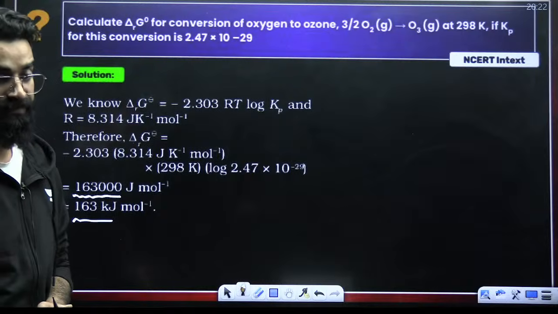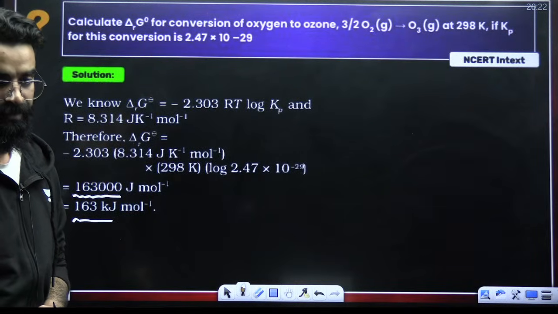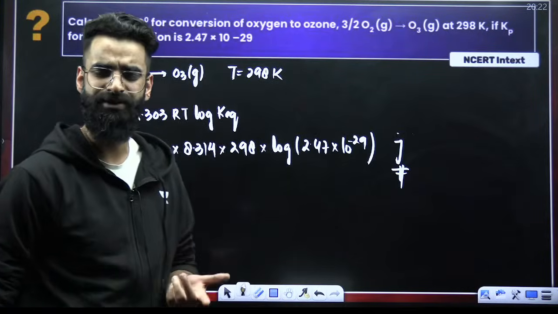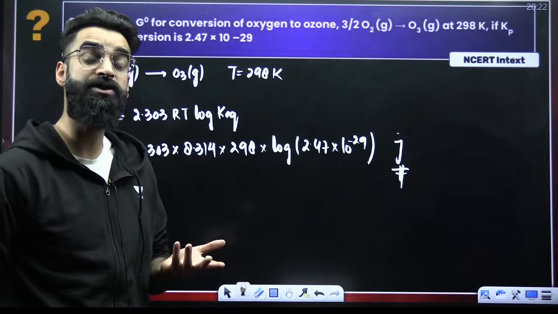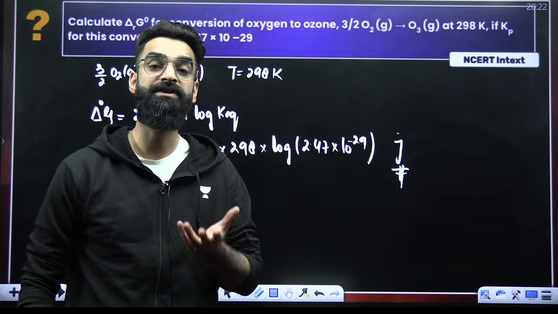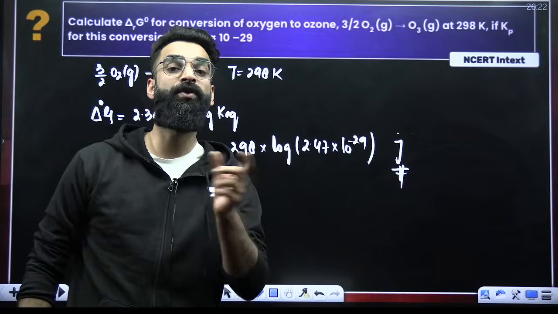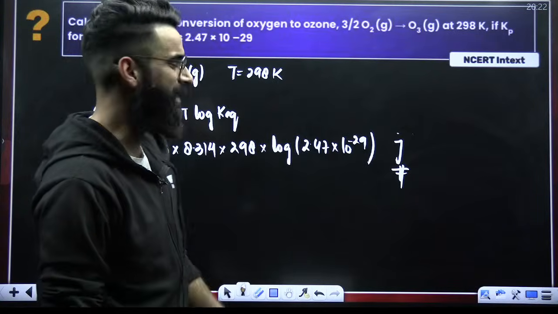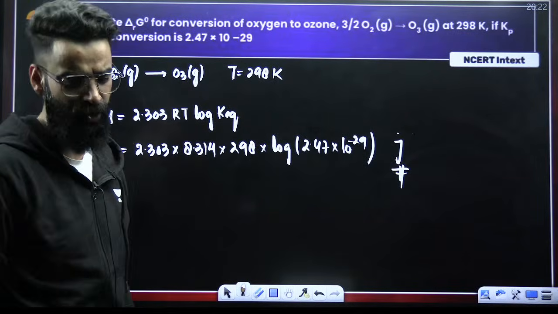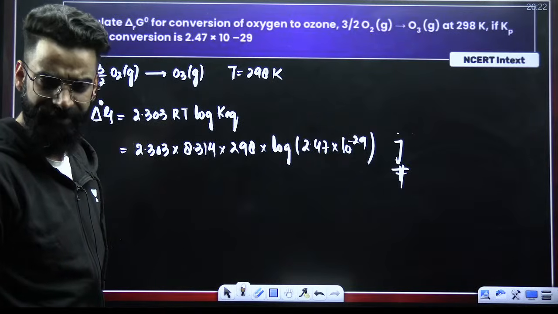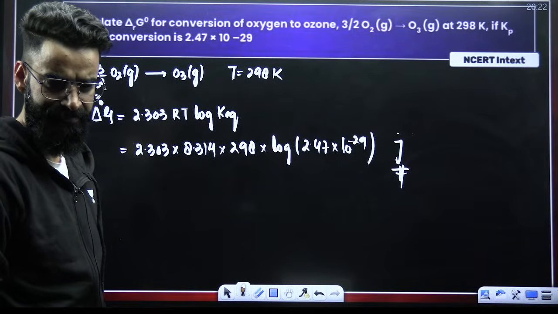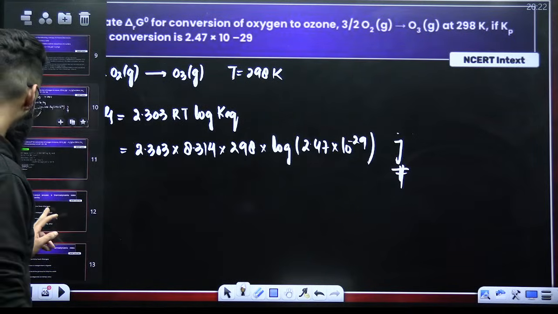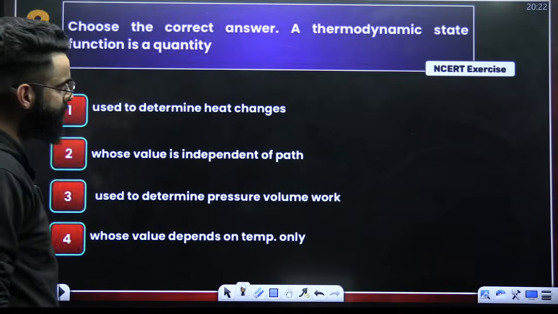I believe you can solve this sort of a question easily, right? If you do not know how to get the value of log of 2.47, use the approximation. Log 2 is how much? 0.3. Log 3 is how much? 0.47. So log of 2.47 would be in between these two values. So you can use the approximation here. That's all. Or maybe in the question, they would be giving you the exact value of log 2.47. Perfect. Don't worry about this particular thing. I hope I'm clear with this. Let's move on to one more question.